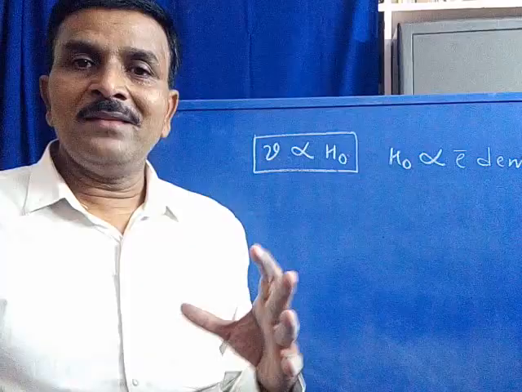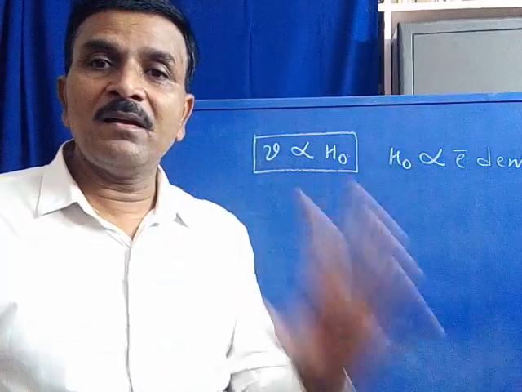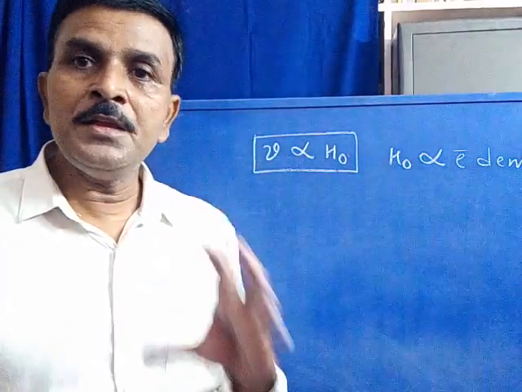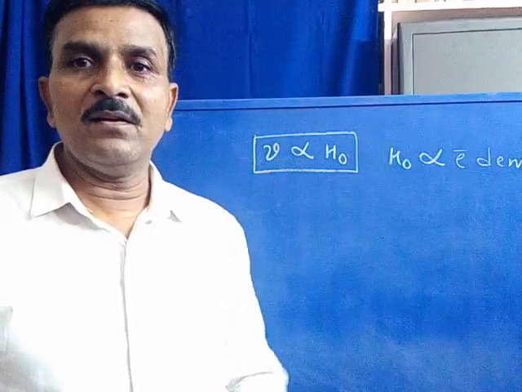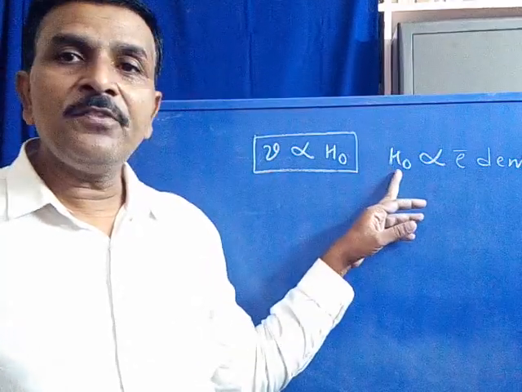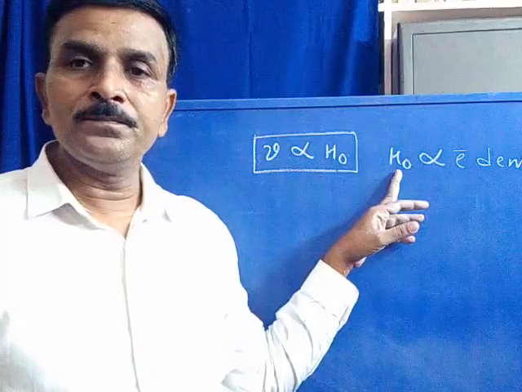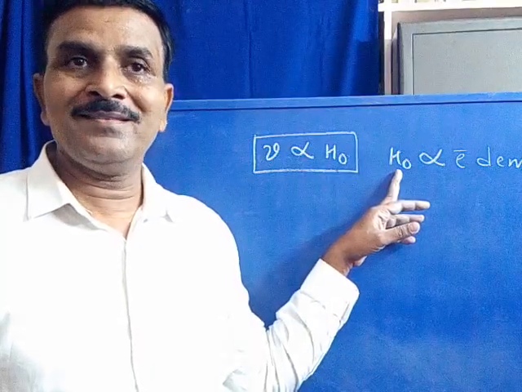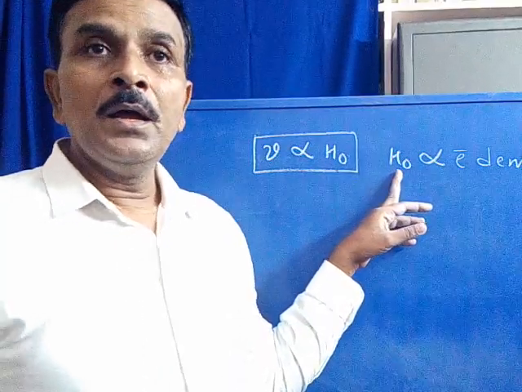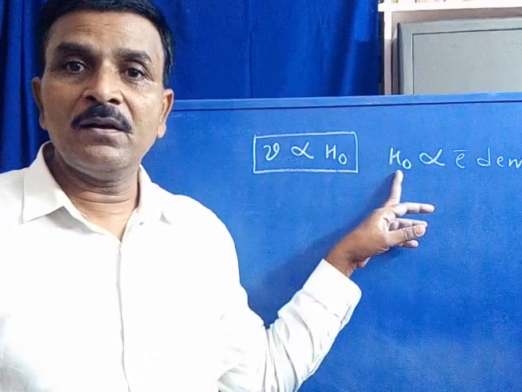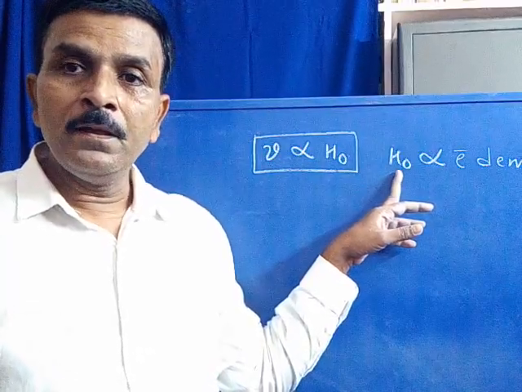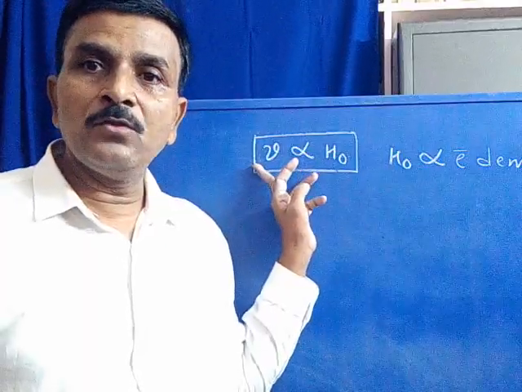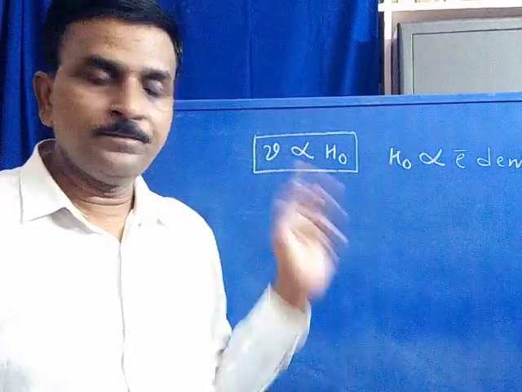If a nuclei has higher electron density, the value of external magnetic field is more. The application of external magnetic field to a nuclei with high electron density is more, then its absorption frequency is also more. Are you following?